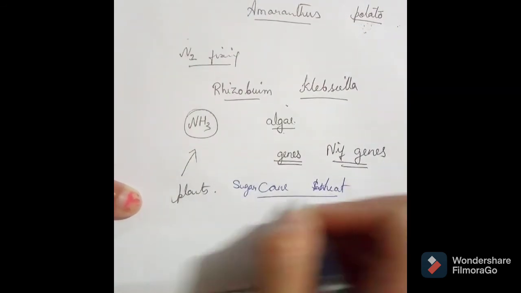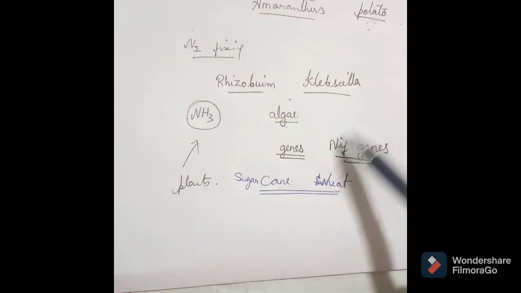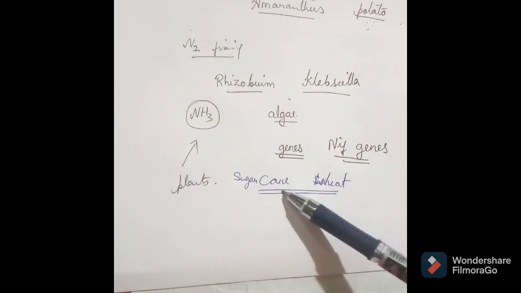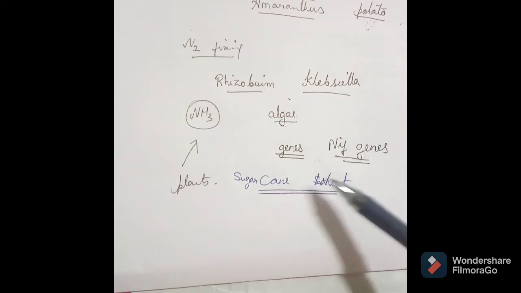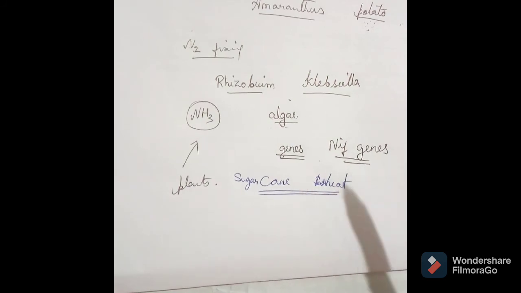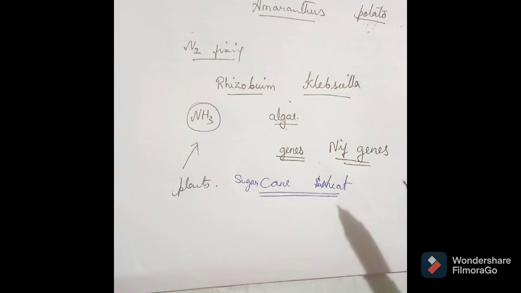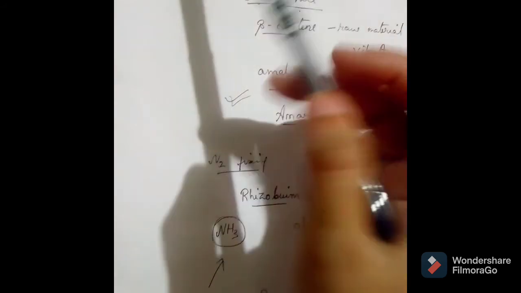In these two plants, the NIF genes have been successfully transferred into the genome, but research is still being carried on for other plant species. Okay, so we see here the next one.